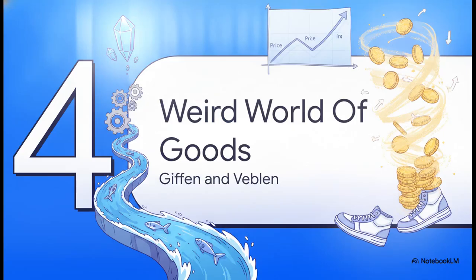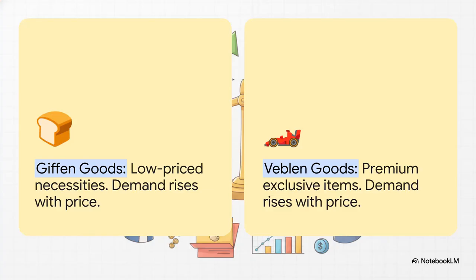Okay, let's get into part 4, the weird world of goods. So now that we know the standard definitions of goods and services, let's explore a really fascinating paradox. Normally, if something gets more expensive, people buy less of it, right? It makes total sense. But economists discovered 2 incredibly weird exceptions to this rule, where higher prices actually trigger people to buy more of the item. These are known as Giffen goods and Veblen goods, and for both of them, demand rises as the price rises, but for entirely opposite reasons.